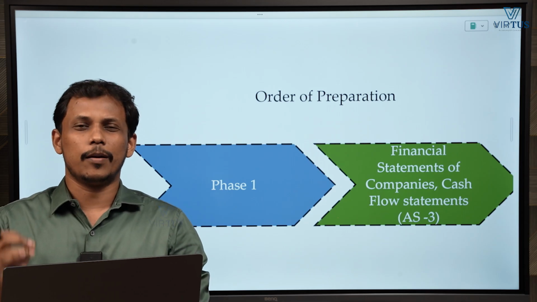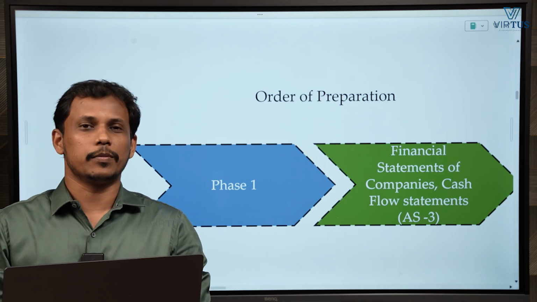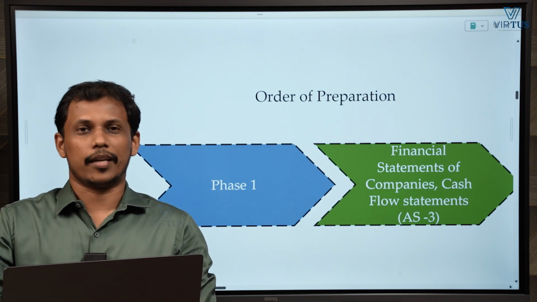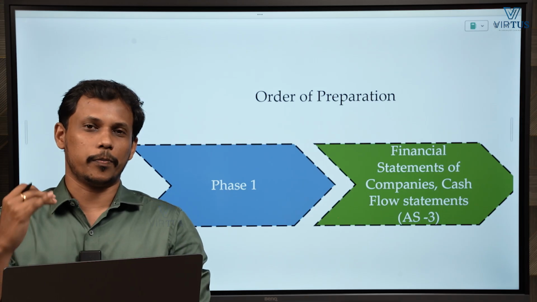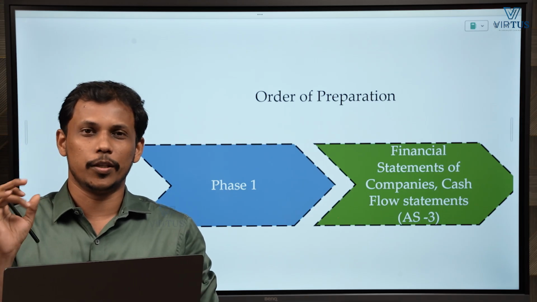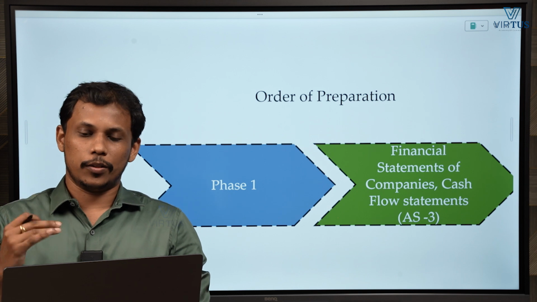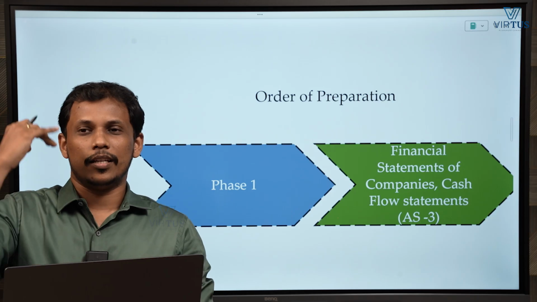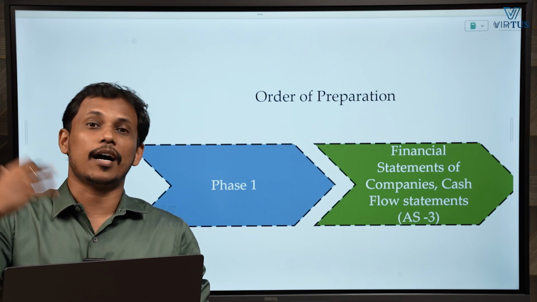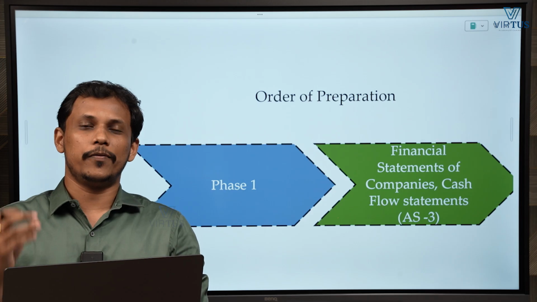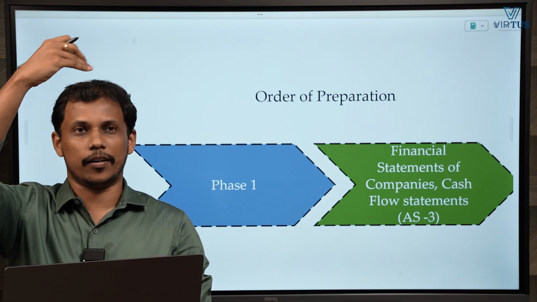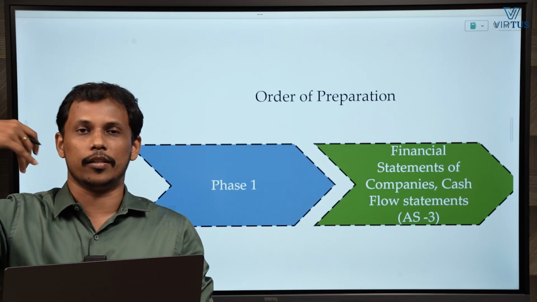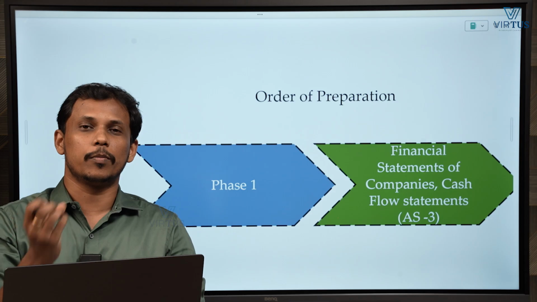So why are we learning these items first? We know that in all other areas like amalgamation, consolidation, buyback, etc., we are required to prepare the financial statements as per Schedule 3. So first you go and learn that format. If you learn that, you will definitely be able to practice the other areas easily. You should be familiar with the heads and the different formats: assets, non-current liabilities, current liabilities, equity and liabilities. All these things should be familiar to you.